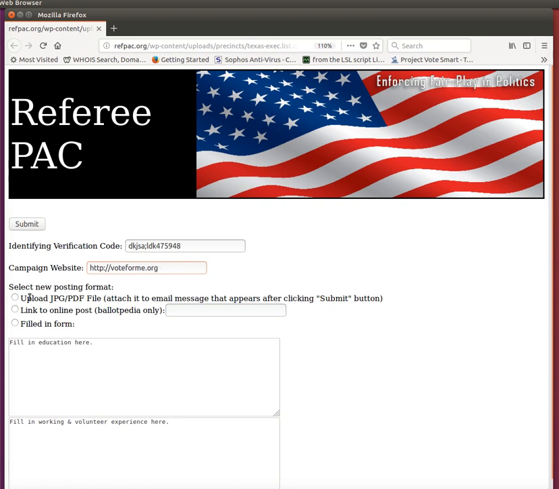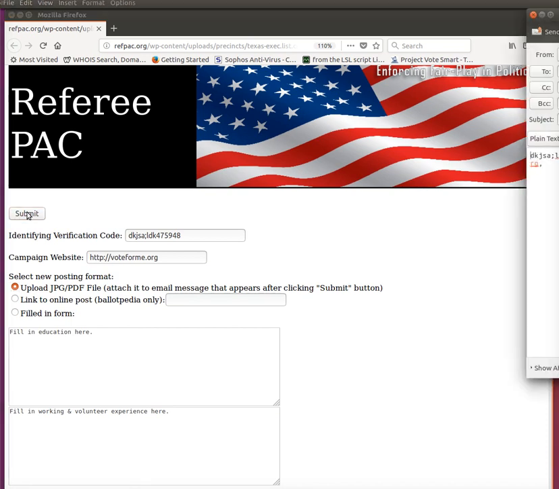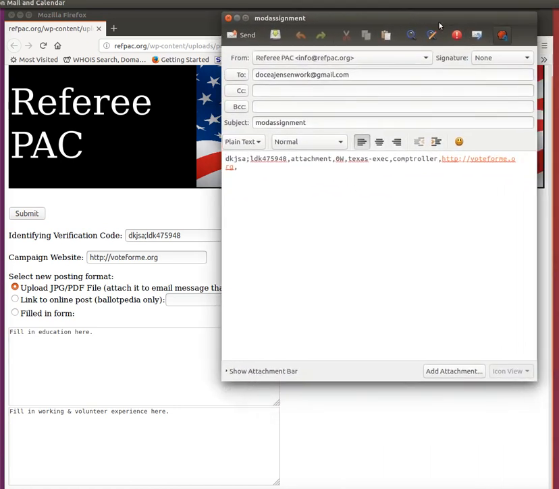and then you have several options as to how you would like to put in your resume. You may upload a JPEG or PDF file, and so what happens is that if you select that particular dial button, you will click the submit button here. It will bring up a mailing window, and the mailing window, what you do is that you will attach a file to the email whenever you send it. So you would add an attachment, and then that would be your resume.